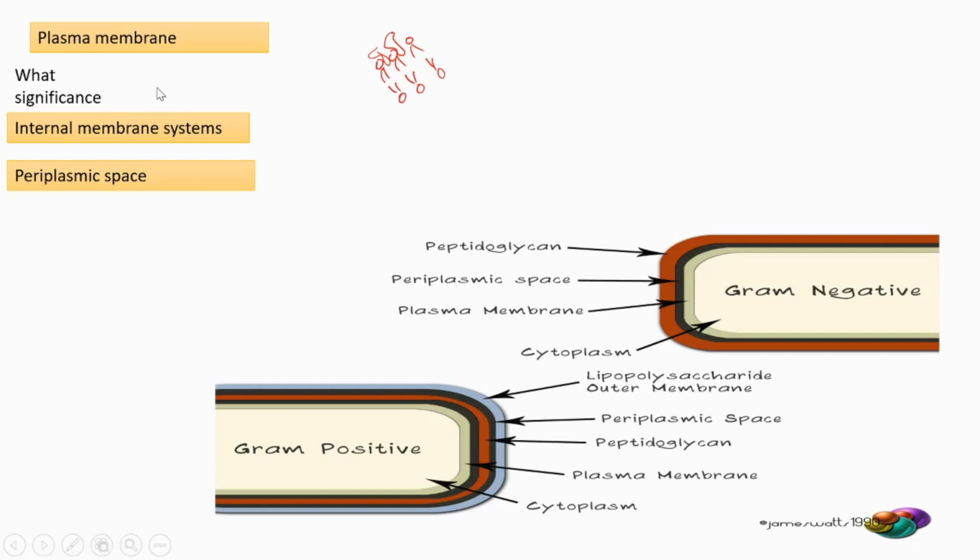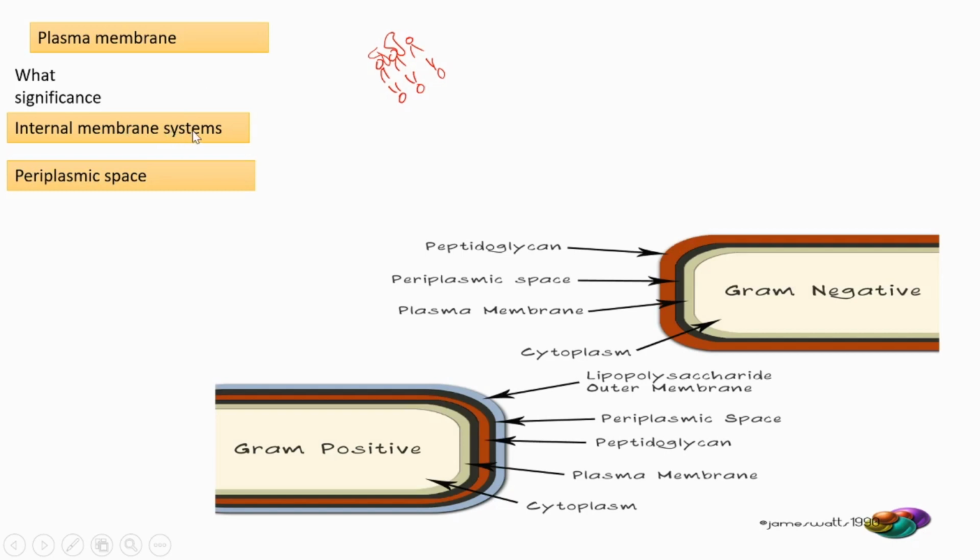It also helps in DNA replication and in the secretion of proteins. Then it gives an anchoring place for flagella, and also it is a site where signals are received. That is the significance.